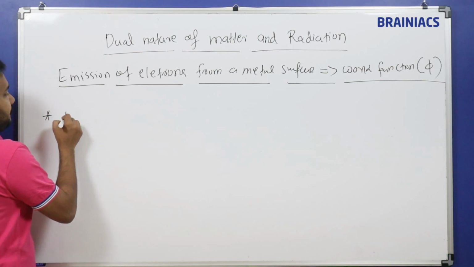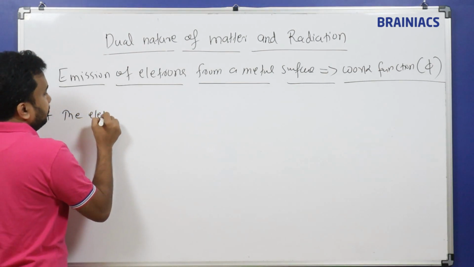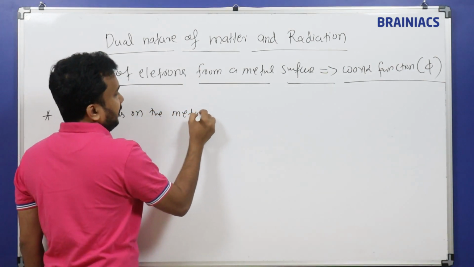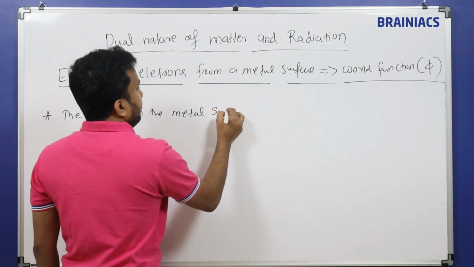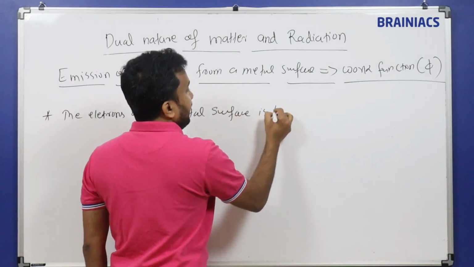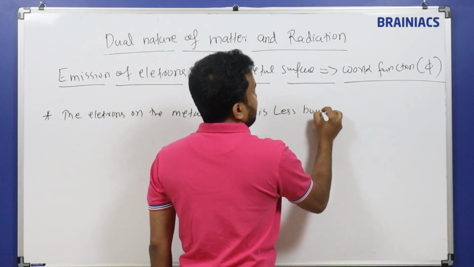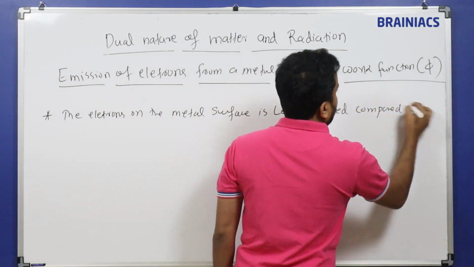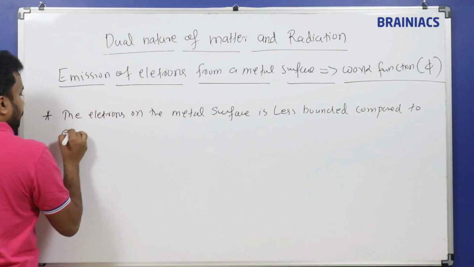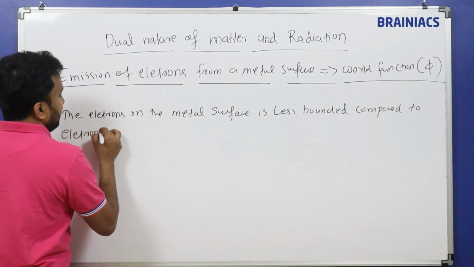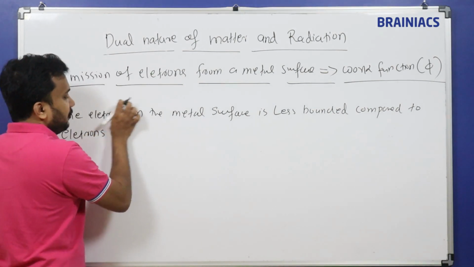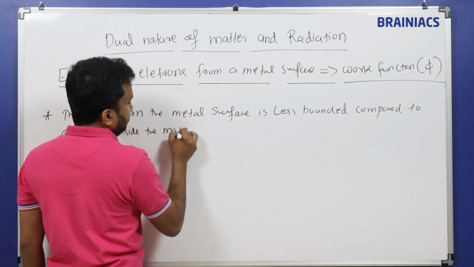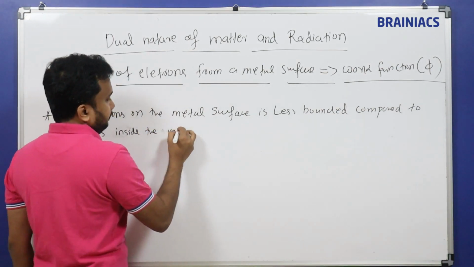First point: the electrons on the metal surface are less bound compared to electrons inside the metal.